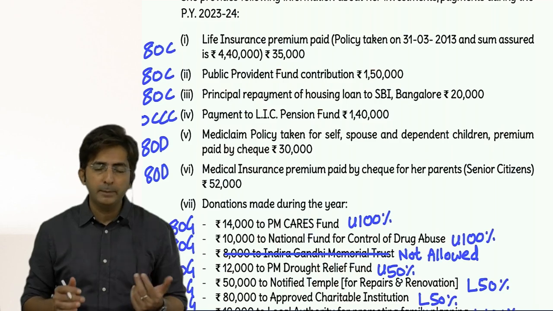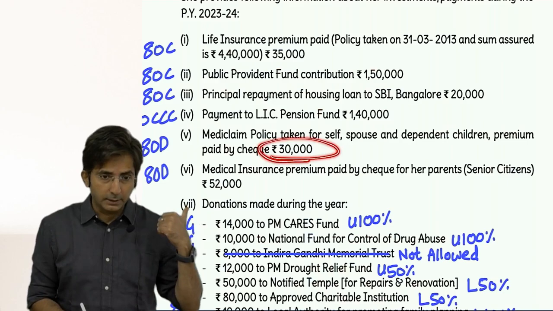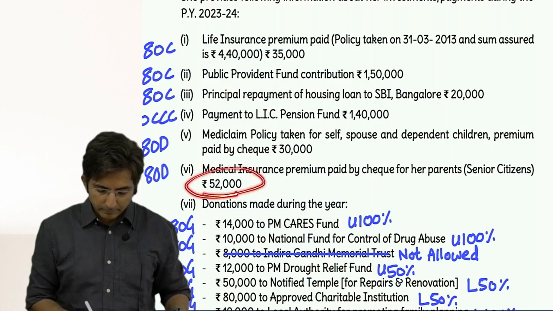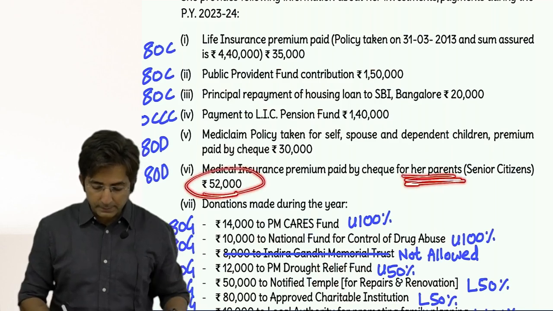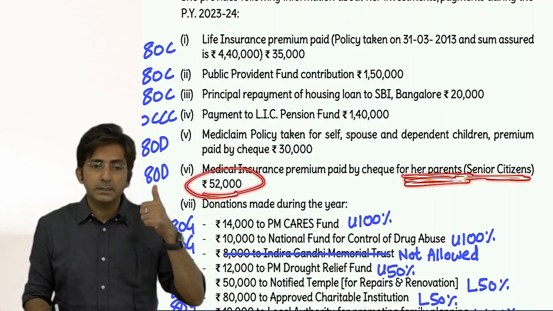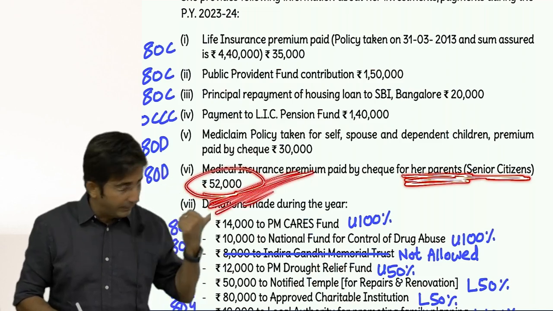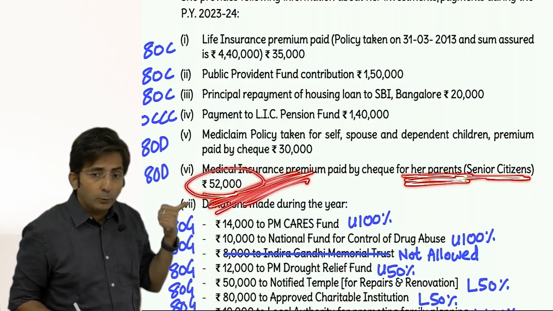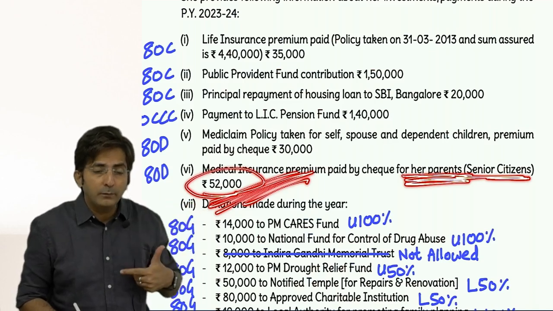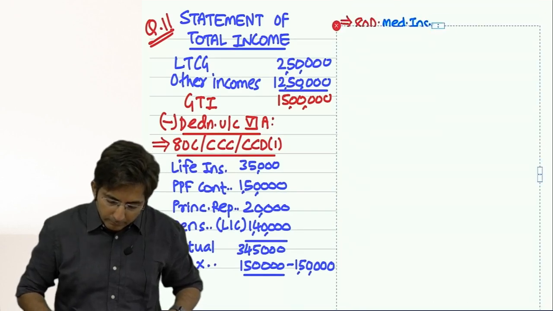It will be coming in basic deduction. And basic is maximum 25. Here it is 30, so you can take 25. And what about parents? Parents are senior citizens. So first you will take additional deduction 25, and still you are left with 27,000 because total is 52. So additional deduction 25, basic we have 27 but we can take 25. So see, I have done it directly here.